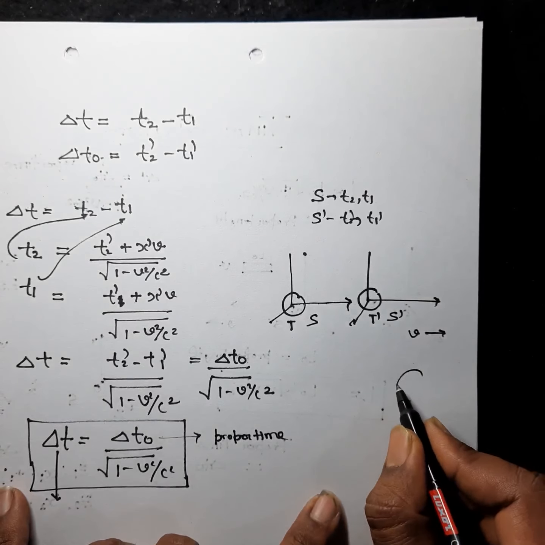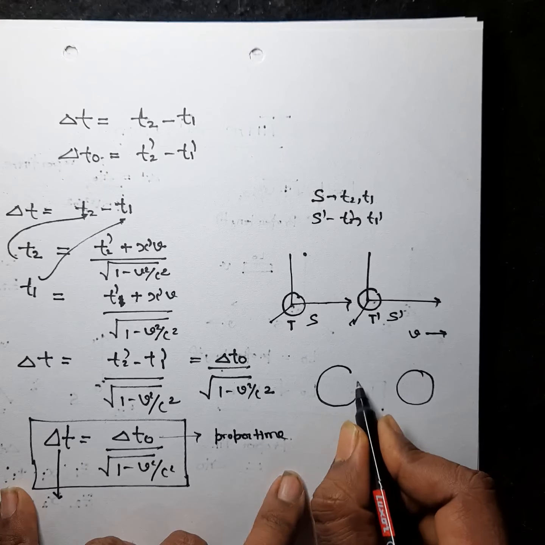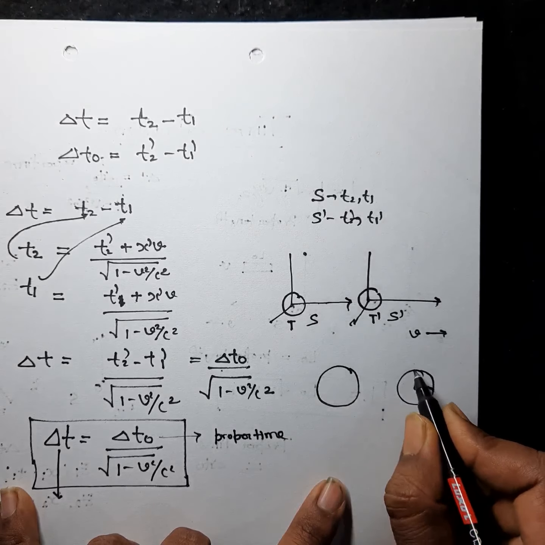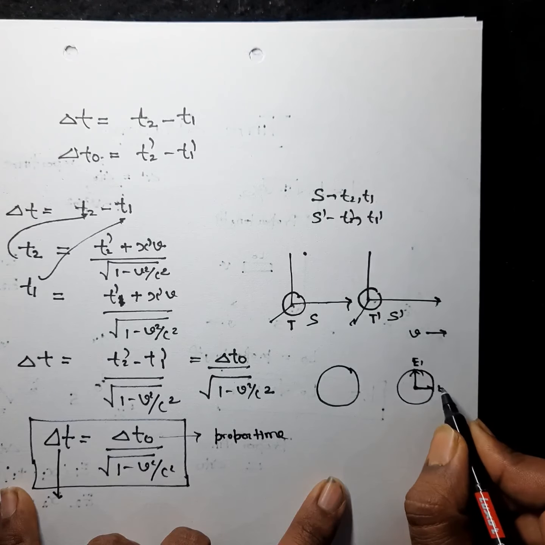So let me draw. Suppose this is the event e1 and this is the event e2.